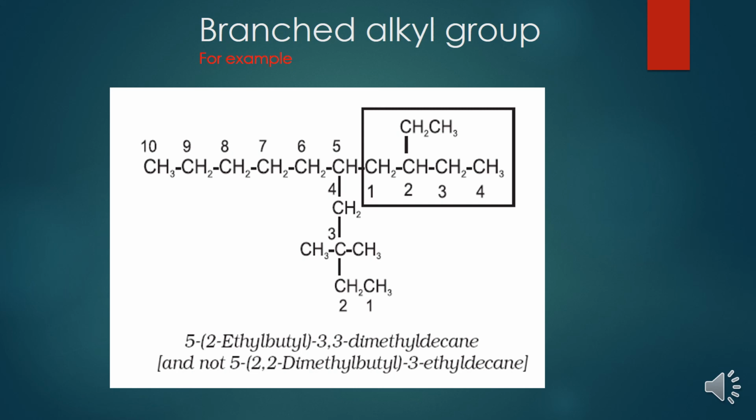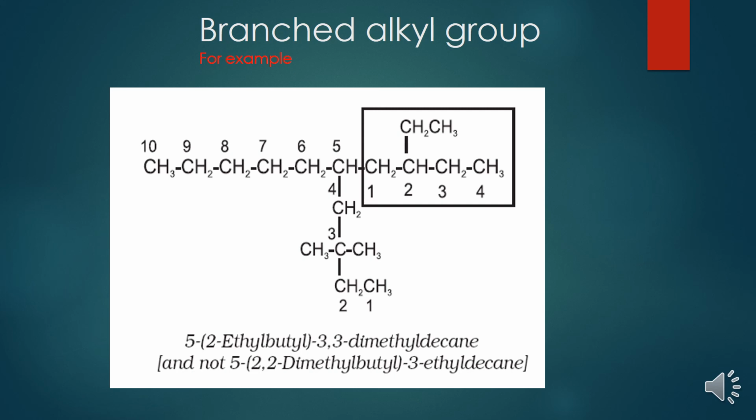This is second carbon, this is third, and this is fourth. If you see carefully, on the second carbon atom, an ethyl group is present. On the fifth carbon atom, the branched alkyl is present, and on the second carbon atom of the branched alkyl group there is an ethyl group. So how would we name the compound?